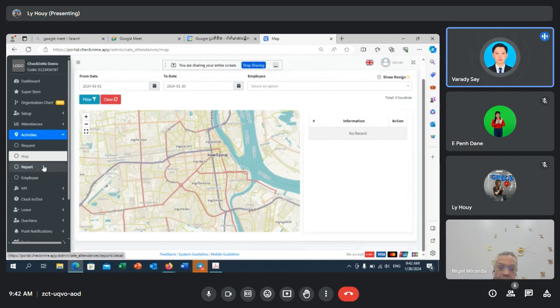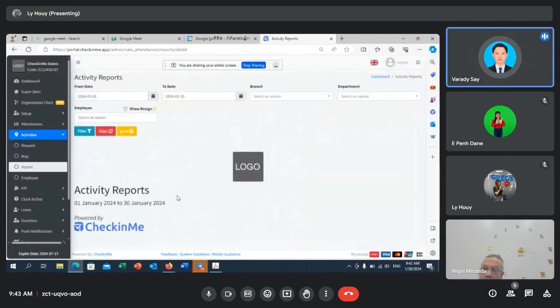So in here we also have a report. For this report, we will show a report for a salesperson, how many places they went or how many clients they have met in this month. You can simply filter what month or what day you want to see right here, as well as the employee. Our team will explain to you later, if you request a setup, in detail how these functions work.